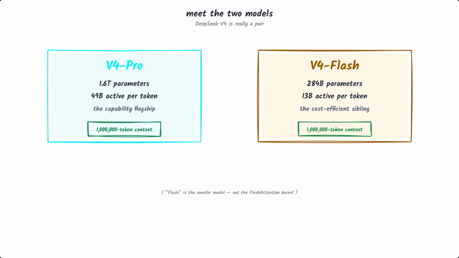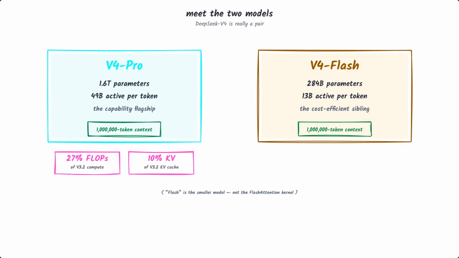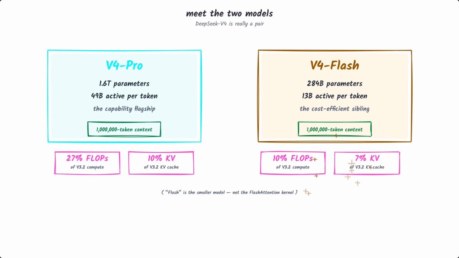And here's the payoff up front, so you can decide this is worth your time. At a million tokens, V4 Pro runs each token for just 27% of the compute its predecessor version 3.2 needed, holding its memory in 10% of the KV cache. Flash pushes that even further, a tenth of the compute, 7% of the memory. That's the difference between a million token context being a stunt and being routine. Now, how do they get there?